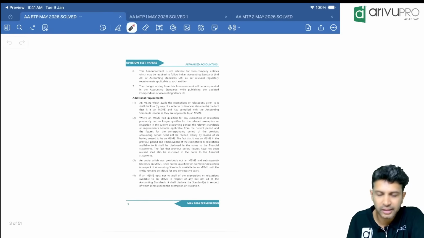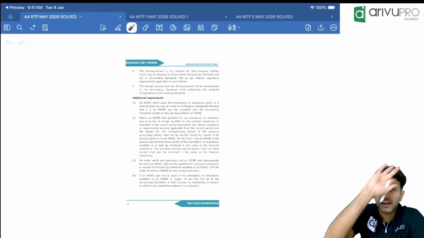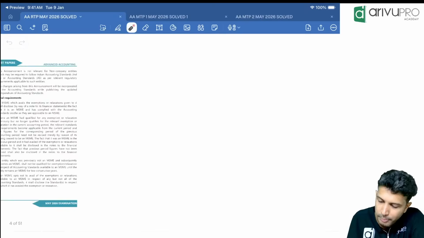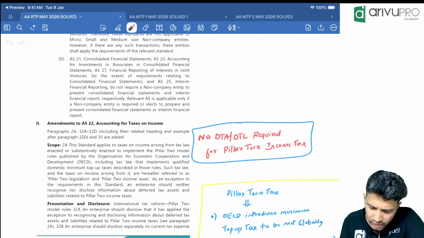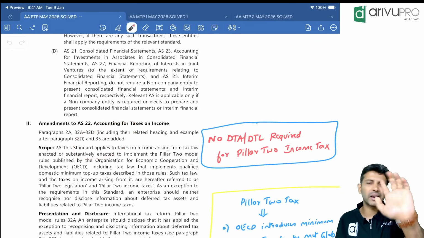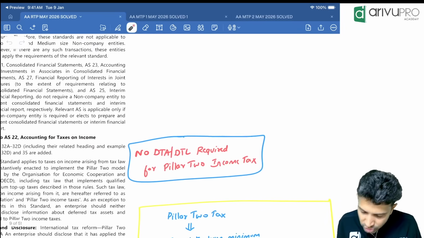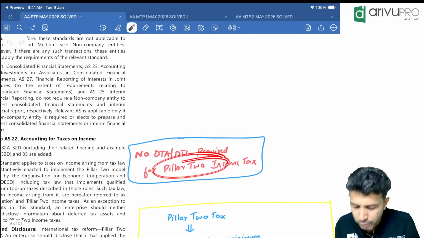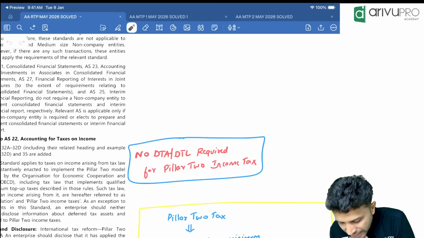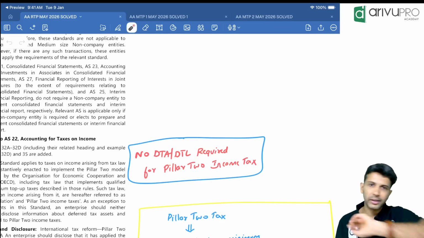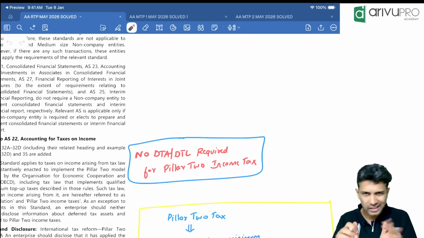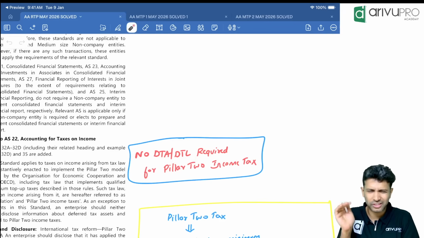It's the application of accounting standard amendment. It came 1 year back. They've copied the same thing. One more they've added over here, but that I feel is not required. For the exam, just remember one line, that is good enough. There is no DTA detail required for Pillar 2 income tax. Basically, due to Pillar 2 income tax, if you're getting any DTA detail, there's no need to create DTA detail for such a component. That's all as a one-liner. I don't think this will be tested much.